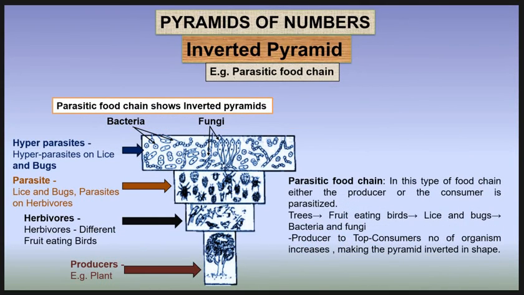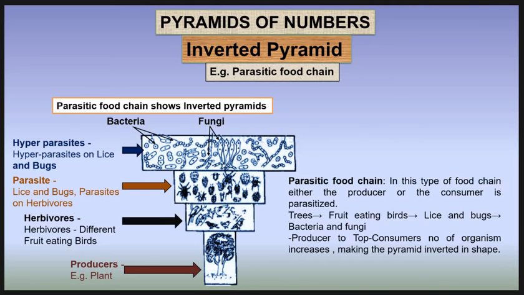The second type of pyramid is the inverted pyramid of number. Example, the parasitic food chain. In this type of food chain, either the producers or the consumers are parasitized. So food passes to the smaller organism. Here the producers are trees, herbivores are fruit-eating birds, and the parasites are lice and bugs. And the hyperparasites are bacteria and fungi.